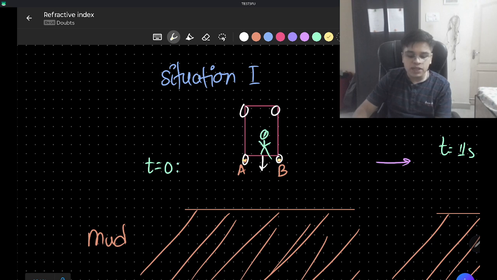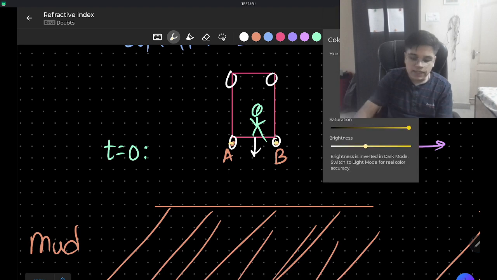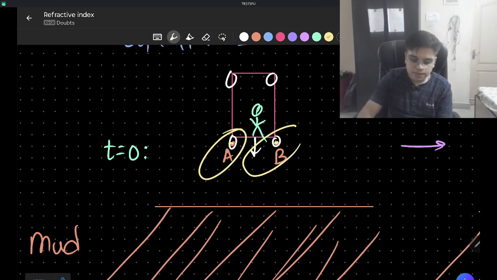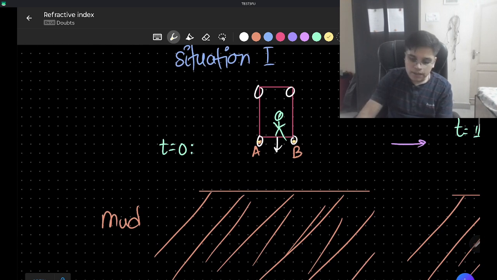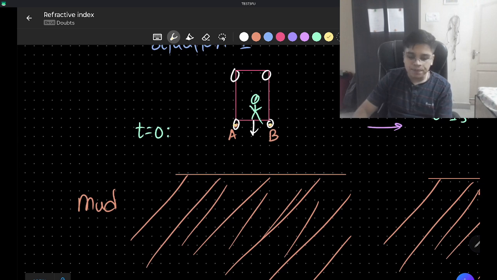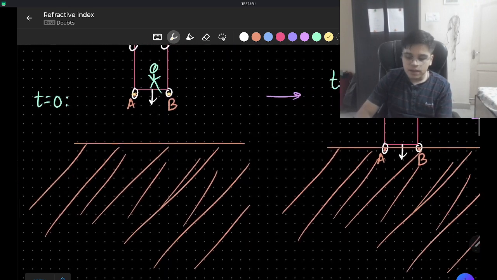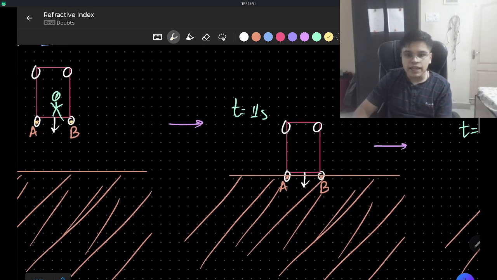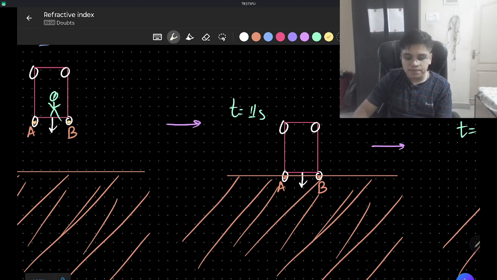And this is his position at t equal to 0 seconds. You can observe the front wheels A and B here in this position. Now what happens is that he sees a muddy road in front of him and he decides to go through it. And this is his position at t equal to 1 second. The wheels have just started to enter the muddy path.